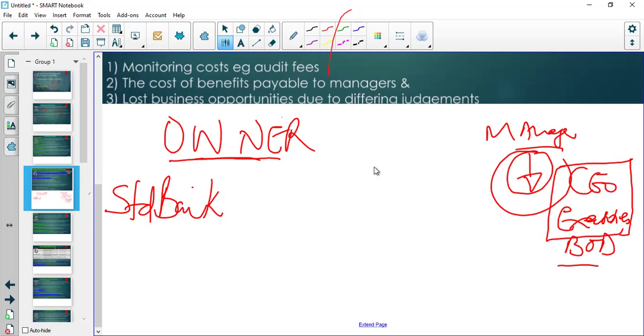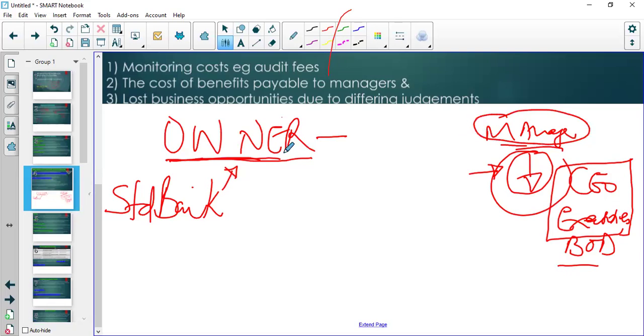This is a principle of separation between ownership and management. Once you get somebody to manage your business for you, there's a chance that they will not act in your best interests. In other words, they might do things that bring the business down, which you as the owner wouldn't have done if you were managing. But because you just own the business, you have other commitments, or maybe you don't have the skills, and then you get somebody with the skills, but they may not act in your best interests.